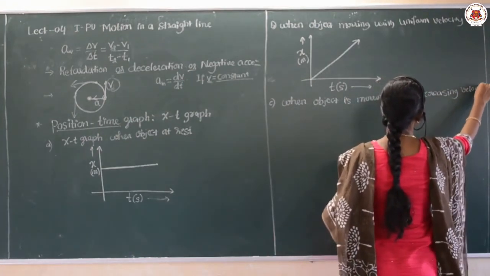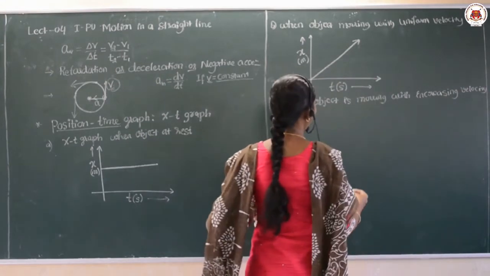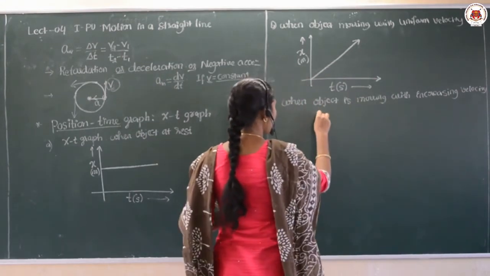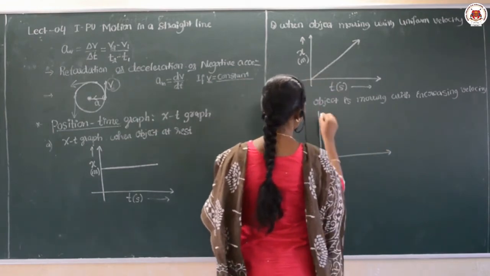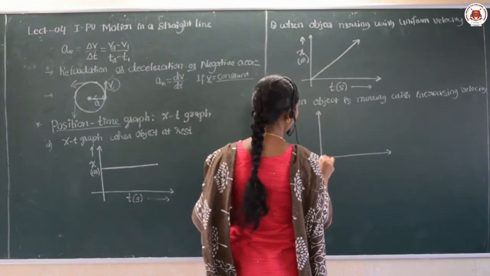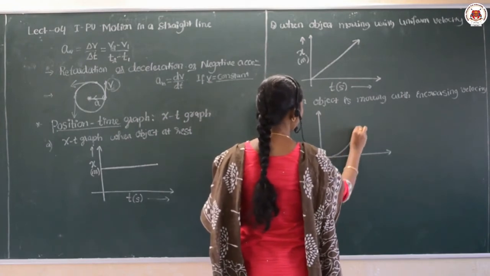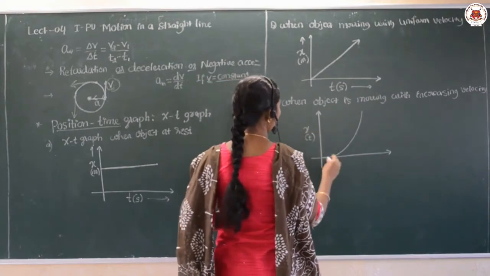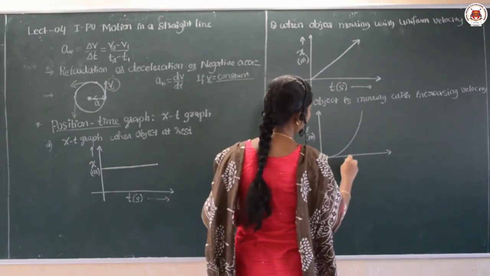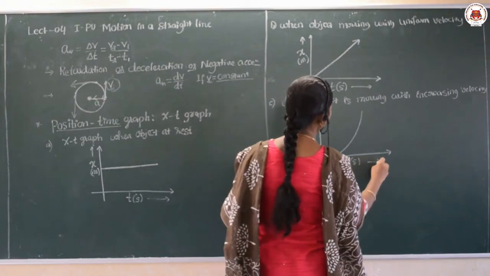If the velocity is increasing, how do you represent that? It is represented like this only, x in meters, time in seconds.